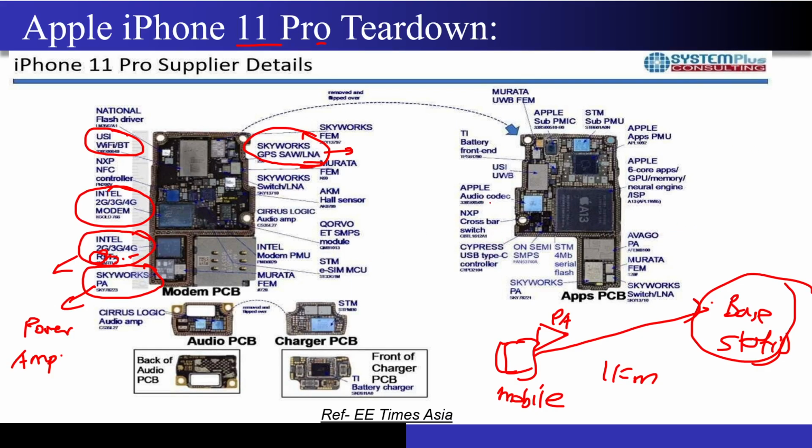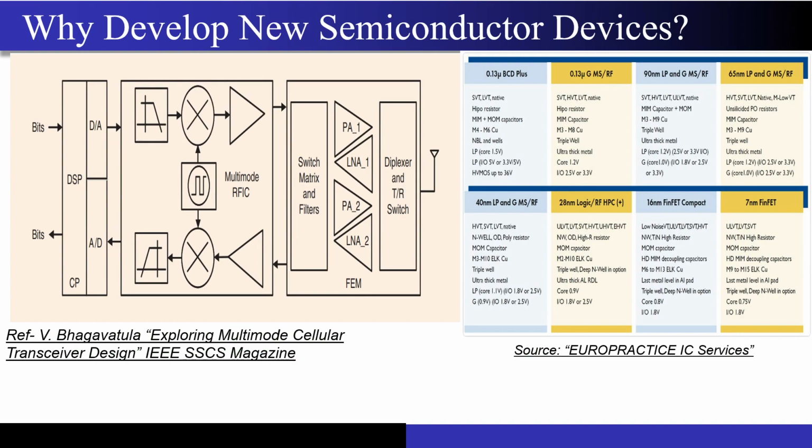Again, I'm just giving different tier-down examples to show you how many different companies are actually involved in constructing a single iPhone, right? And how many companies are getting business just because the iPhone exists in today's world. So now this is done, and the question that I had asked you: why do we need so many different semiconductor devices? Why can't we do everything with, let's say, 7 nanometer FinFET? Why can we not do that, right? So now this slide will help you in answering those questions.